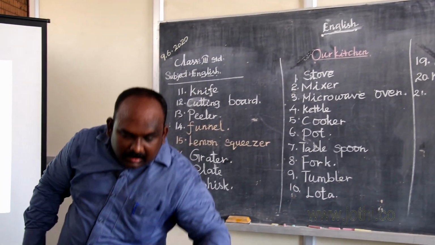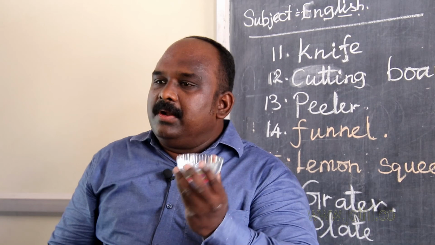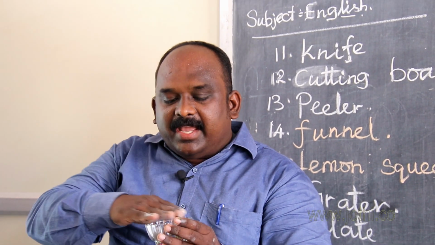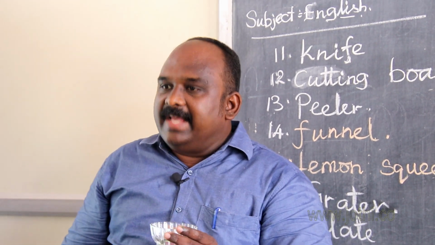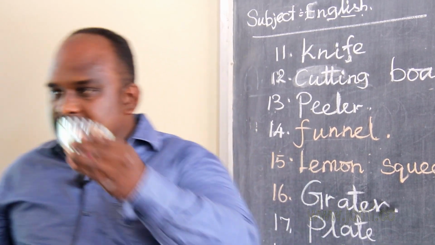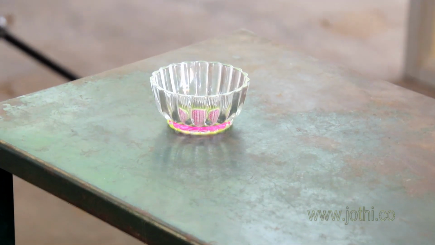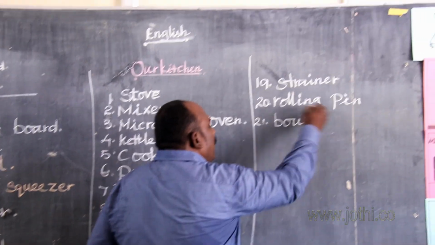Students, did you look at this in your kitchen? This is called bowl. We can keep hot things like soup and sauce in this. This is called bowl. What is the spelling of bowl? B-O-W-L.